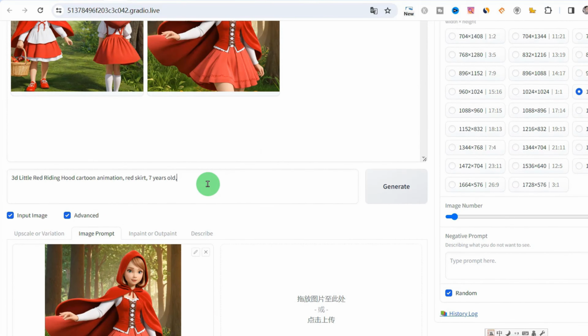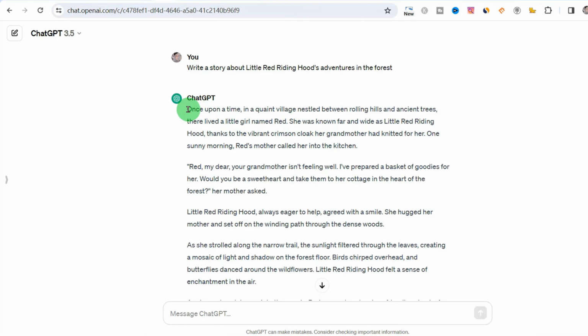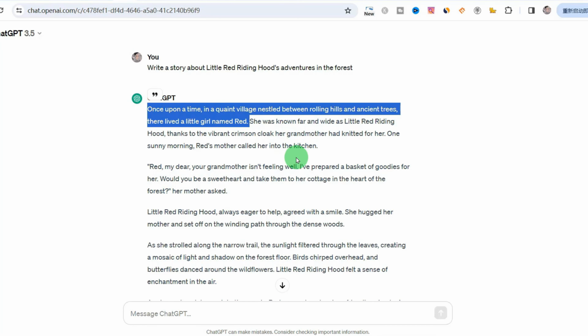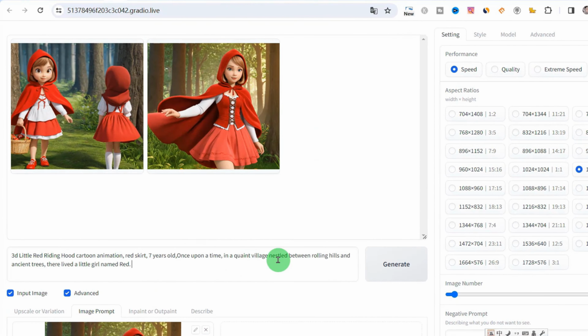Then we go back to just now. Text content created by our chat. Now we just need to copy and paste these script contents. For example, I want to copy the first sentence. After copying it, come to this software. Then we will put this paragraph. Enter this sentence. That is the content of the image just now. Let's not delete it. Just plug it in directly from the back. Paste the text content in.